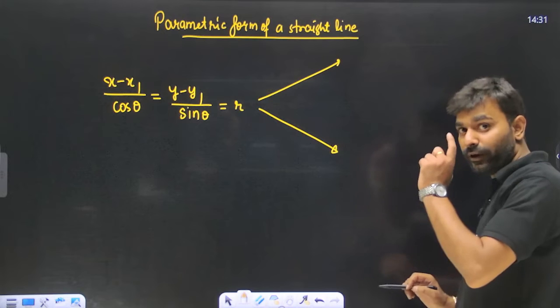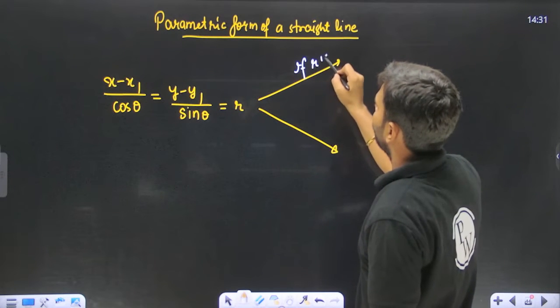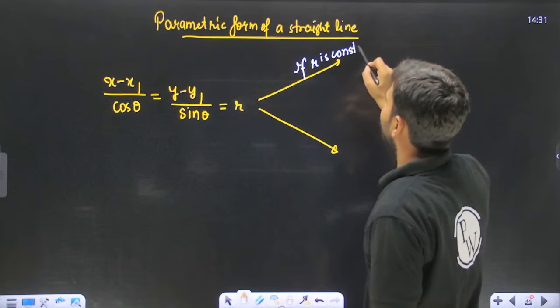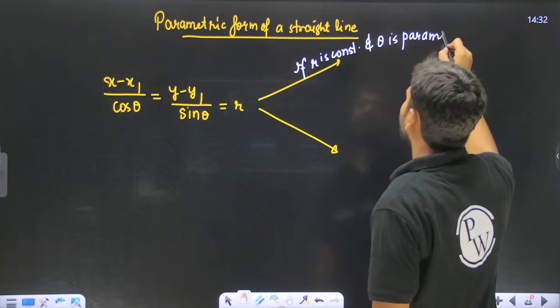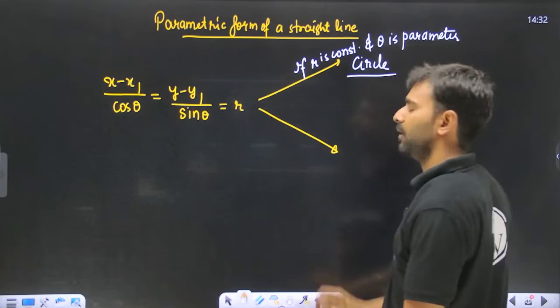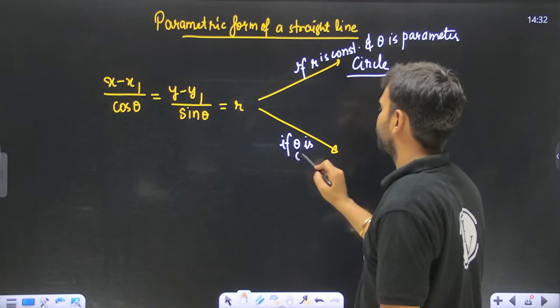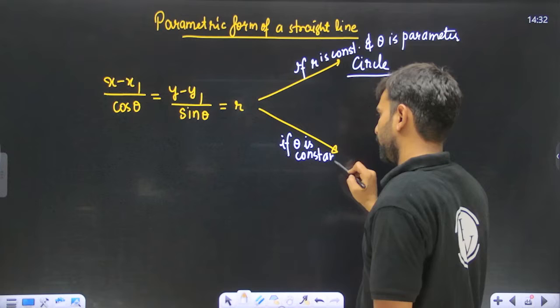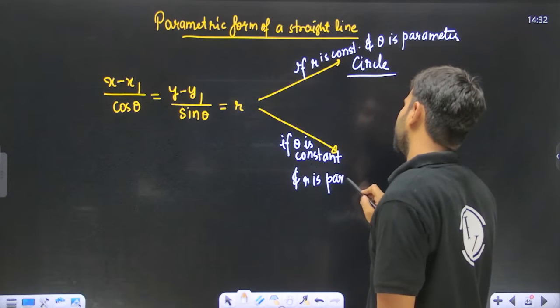Now understand, where is the difference? If r is constant and theta is the parameter, this is going to represent a circle. Whereas if theta is constant and r is the parameter, this is going to represent a straight line.